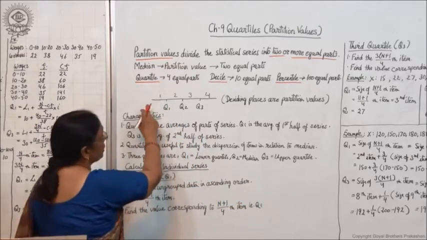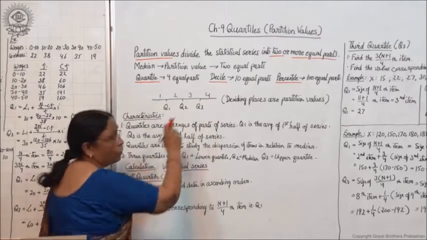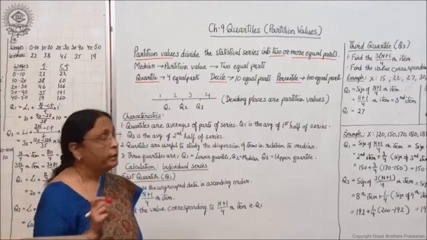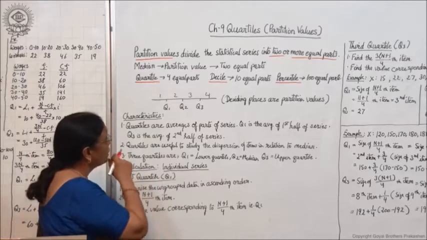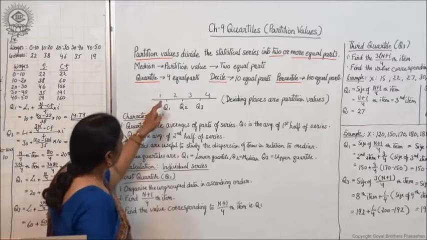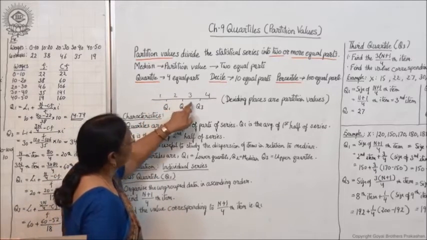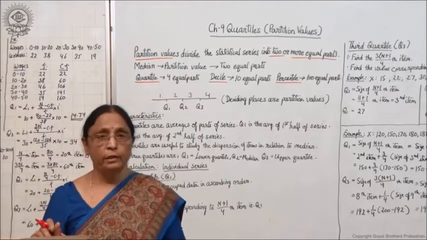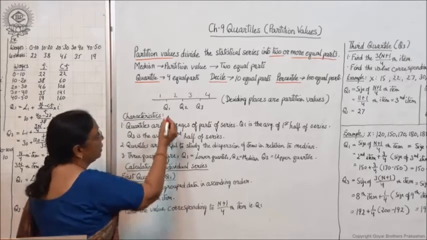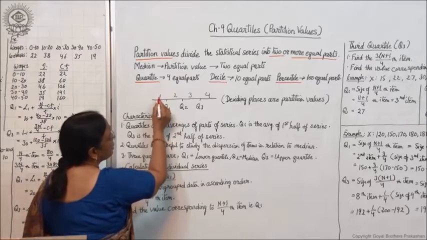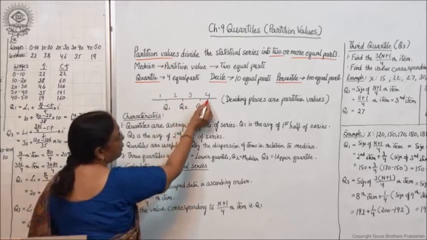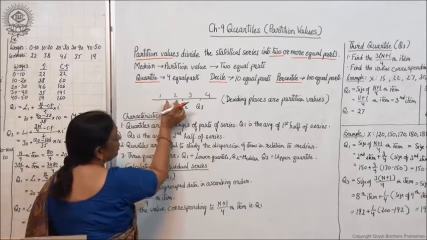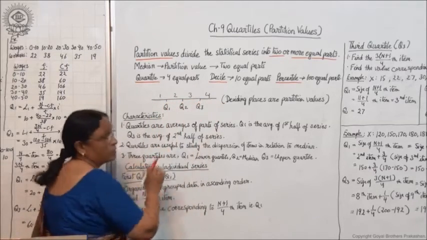As shown here, suppose this is a piece of cloth and you are dividing it into 4 equal parts. You will cut it here, here and here. That means 3 cuts, and you will get 4 parts: 1, 2, 3 and 4.